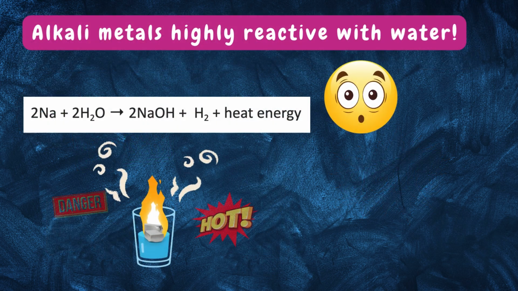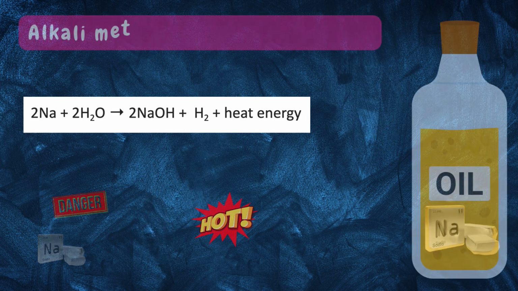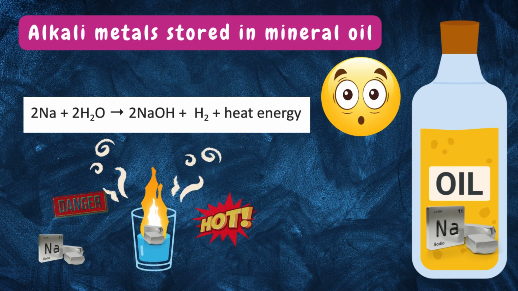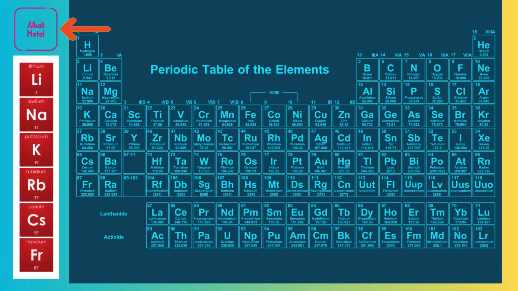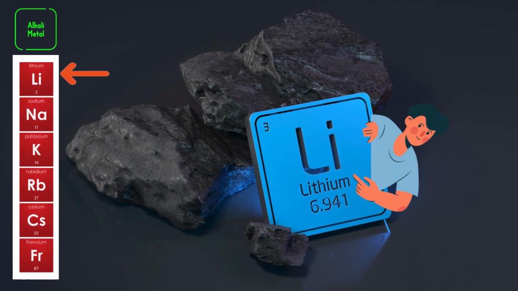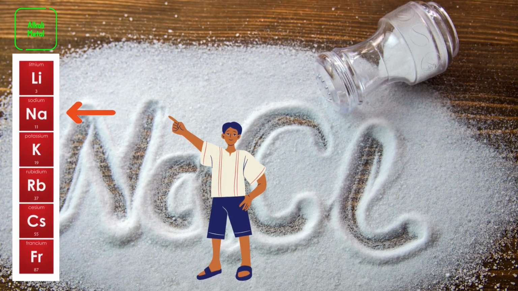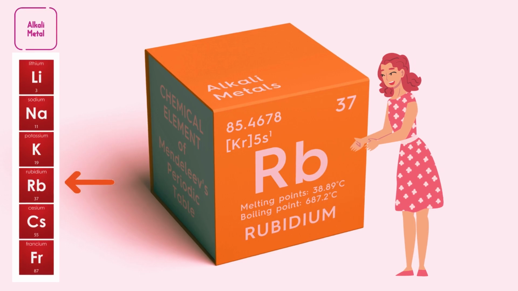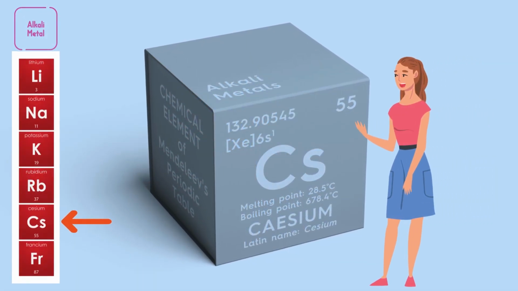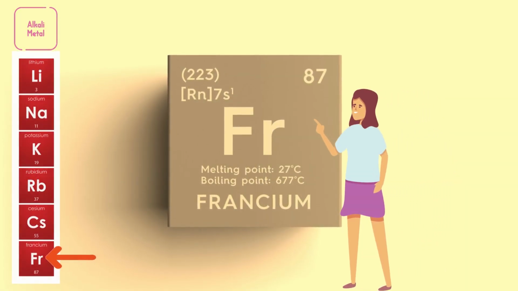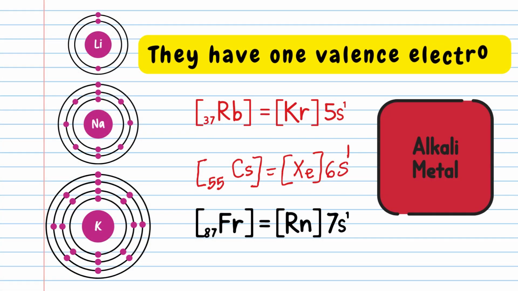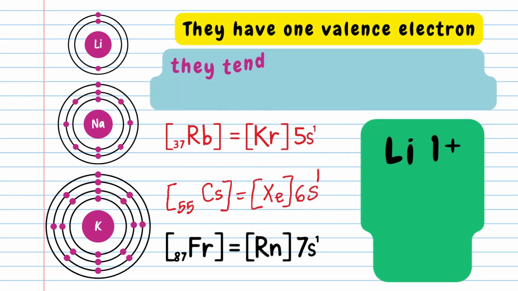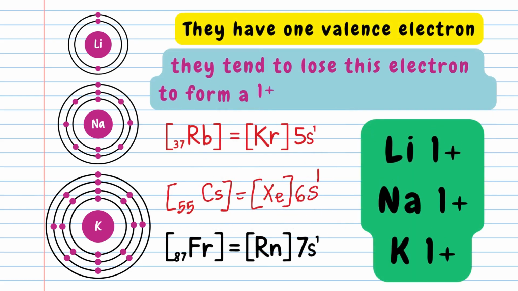Because of their high reactivity with water, the alkali metals are stored in mineral oil. The alkali metals are lithium, Li, sodium, Na, potassium, K, rubidium, Rb, cesium, Cs, and francium, Fr. They have one valence electron, as you can see in these electron configurations, and they tend to lose this electron to form a 1+ ion in chemical bonds.